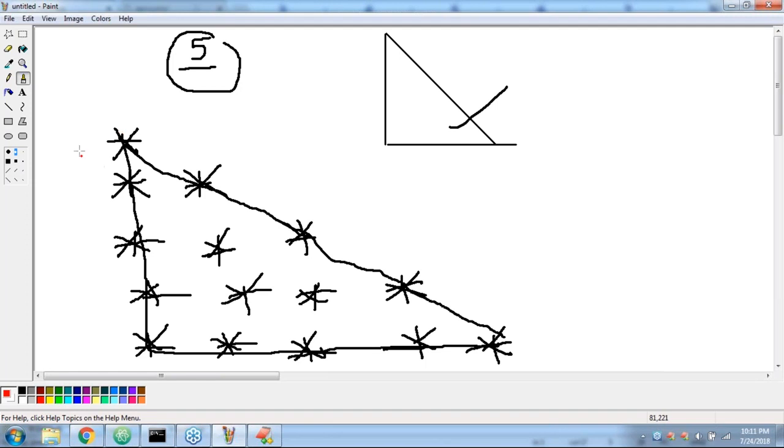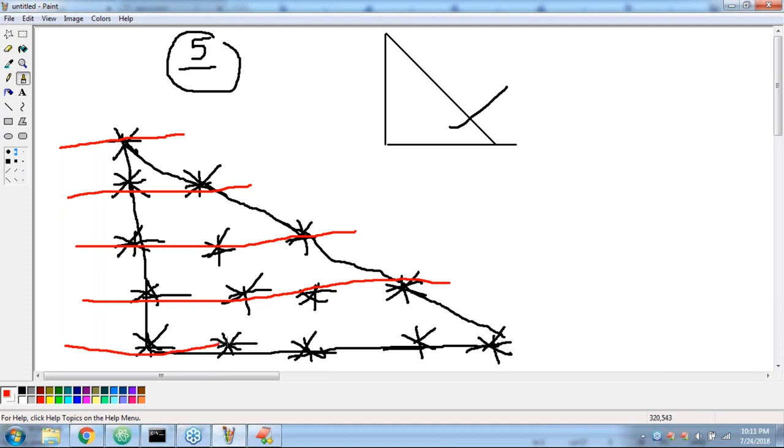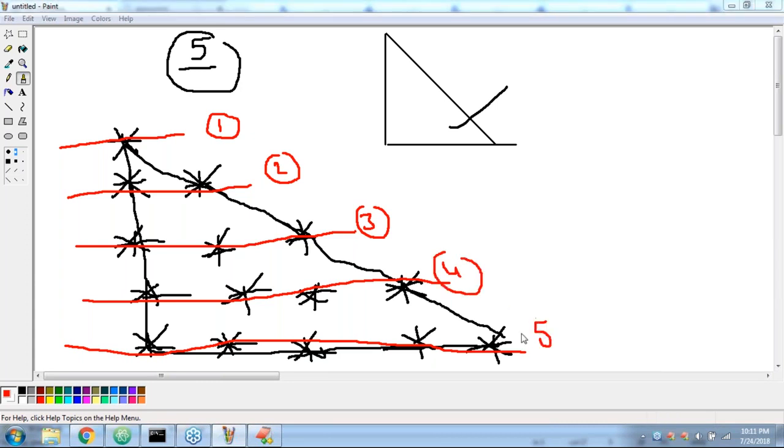Here, there are number of rows and columns also. Have you observed, right? This is the first row, second row, third row, fourth row, fifth row. For the first row, how many stars are required? 1 star. So first row 1 star, second row 2 stars, third row 3 stars, fourth row 4 stars, 5 stars. So the row number is exactly the same as the number of stars.